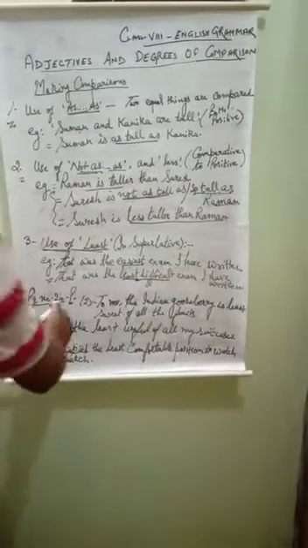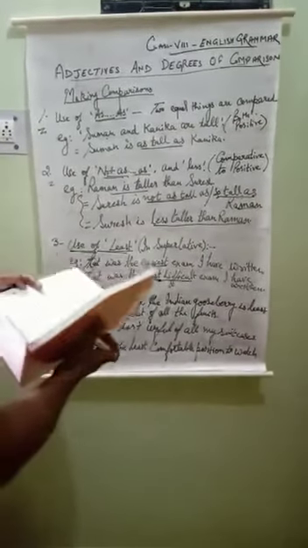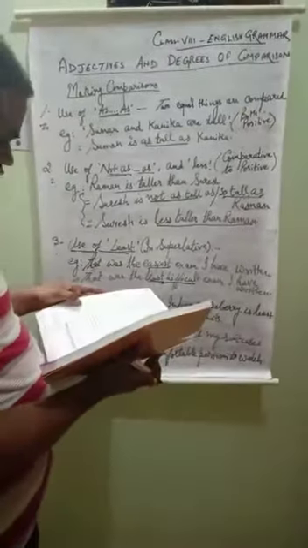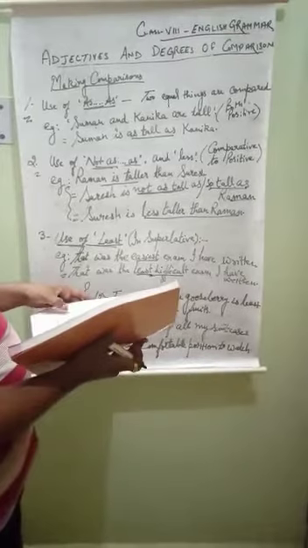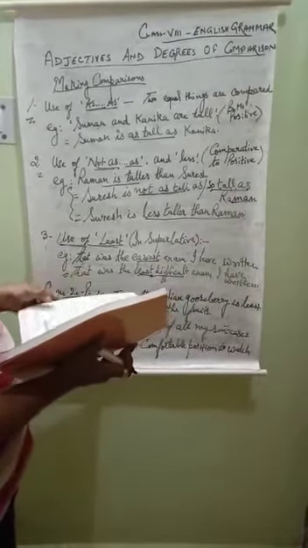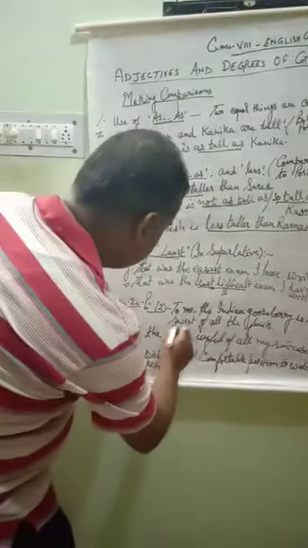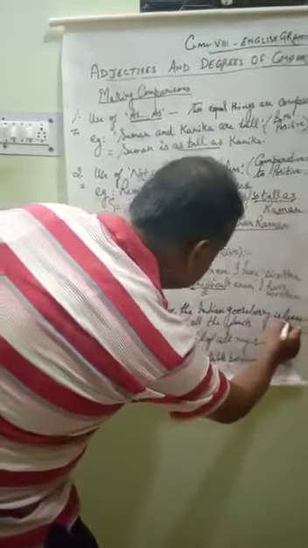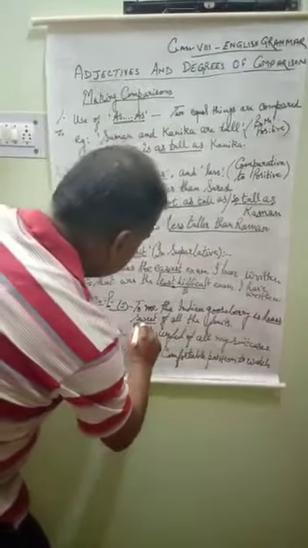Now page number 20. This is the exercise on page number 20, and it is exercise P. First is given: Wolfram is one of the rarest animals. Rarest, its opposite will be common. Wolfram is one of the least common of all mammals. Second: to me the Indian gooseberry is the sourest of all foods. The opposite of sourest is sweet. So we will write, to me the Indian gooseberry is the least sweet.